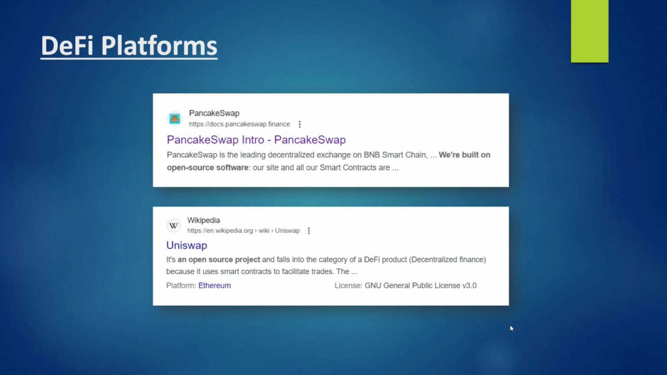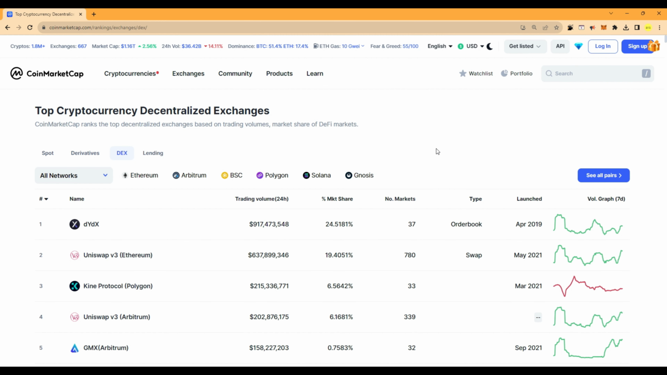For example, we have PancakeSwap and Uniswap. Uniswap is based on the Ethereum blockchain and PancakeSwap is based on the BNB Smart Chain. PancakeSwap is the leading decentralized exchange on BNB Smart Chain, and Uniswap is also an open source project. Both of them are open source, so both are totally transparent, and Uniswap works on the Ethereum blockchain.